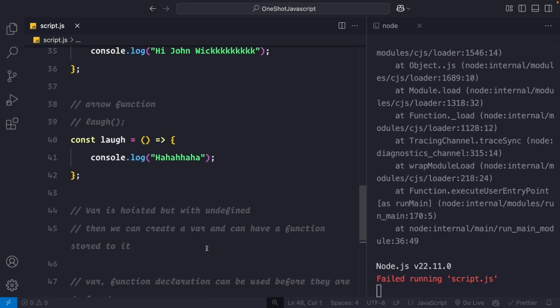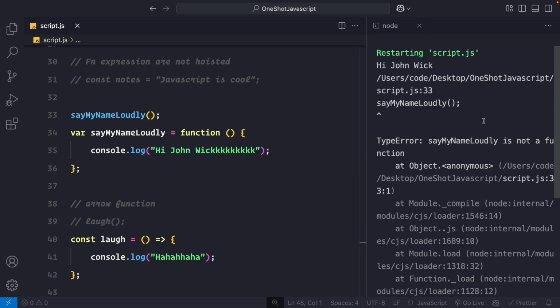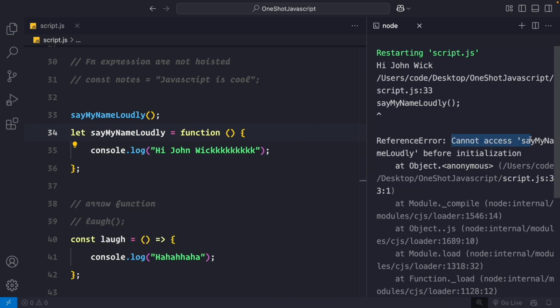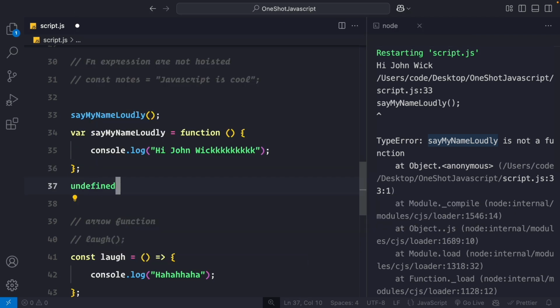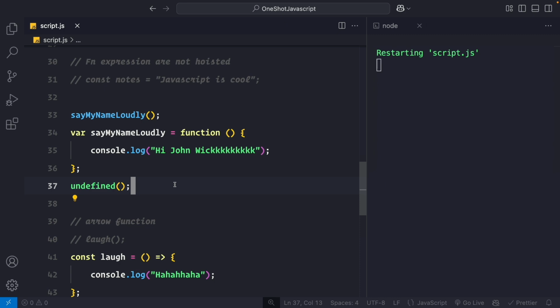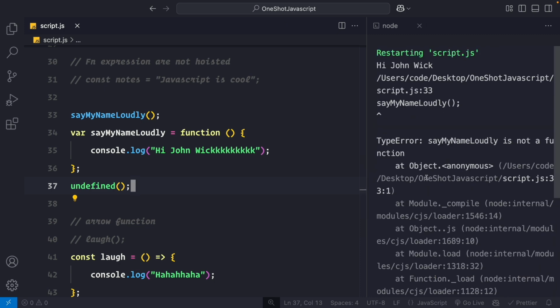Now let me tell you why we get this error, say my name is not even a function. See, if I make it let, we get a different error, cannot access say my name before initialization. But if I change this to var, now I get a totally different output. Now the error is type error, say my name loudly is not even a function. Well, the reason is that a variable defined with var is hoisted, but the value is undefined. So when you call undefined like this, what do you think you will get? You'll definitely get the output that undefined is not recognized.